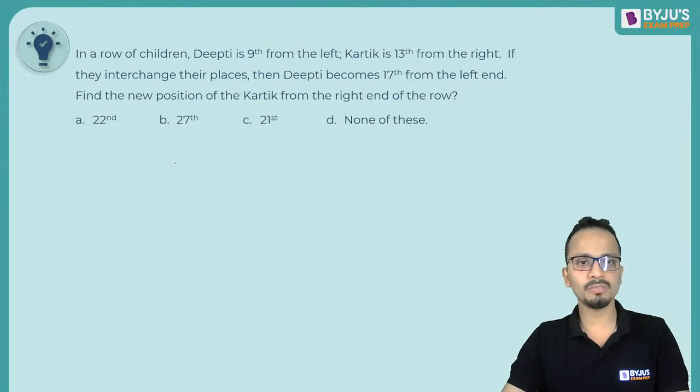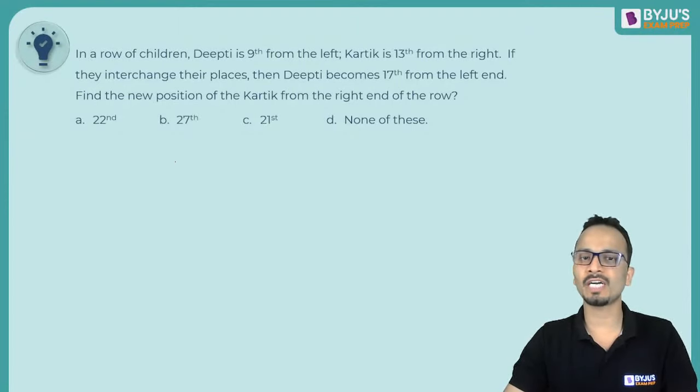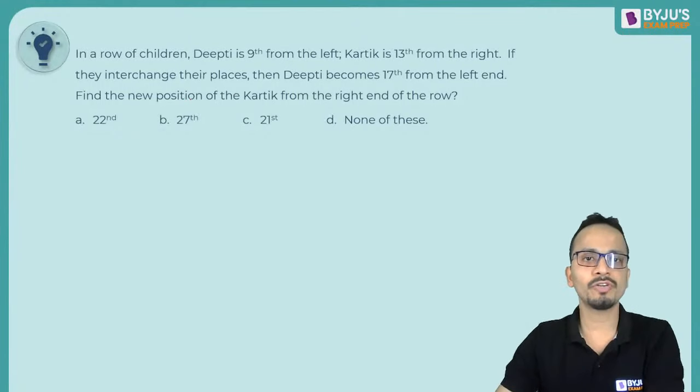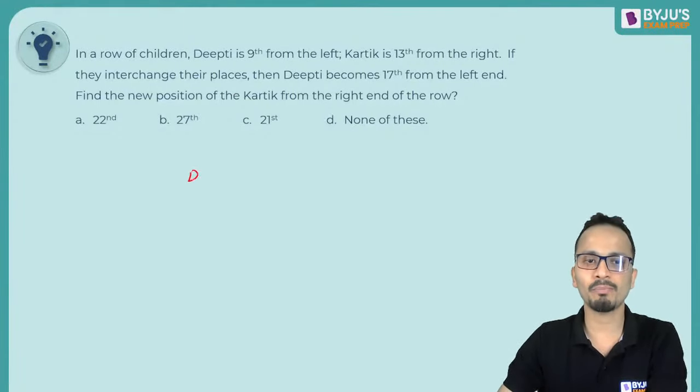Mosam says option B, that is 27th, will be the new position of Karthik from the right end of the row. Now let's begin. In a row of children, Deepti is 9th from the left. So I'll put Deepti here, who is 9th from the left, so there will be 8 children on the left hand side of Deepti. And Karthik is 13th from the right, so there will be 12 more students on the right of Karthik. Now, if they interchange their places, if Karthik comes here and Deepti comes here, obviously on the left of Karthik there will be 8 children and on the right of Deepti there will be 12.